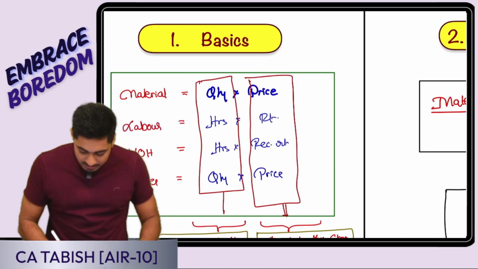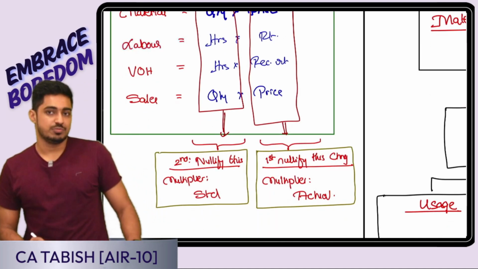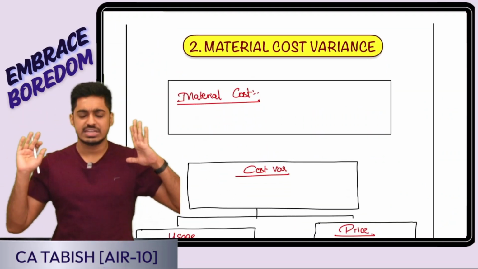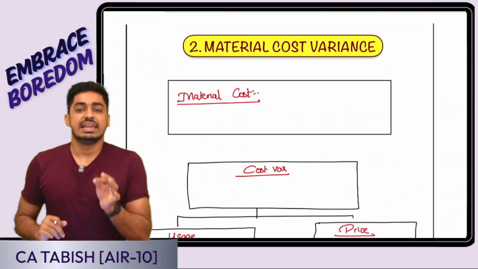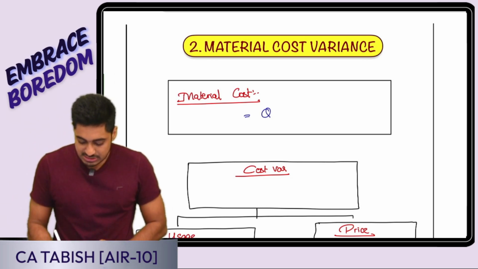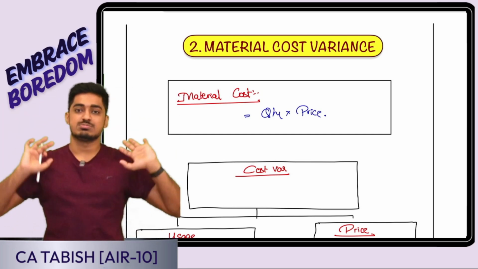Here what is going to be my multiplier? Here my multiplier is going to be standard. Yes or no, everyone? Okay. So one by one, we are going to derive the formulas. First, material cost. Let me define the material cost. How do I define my material cost? Simple, boss. It is quantity into price. First, all the names of the formulas.